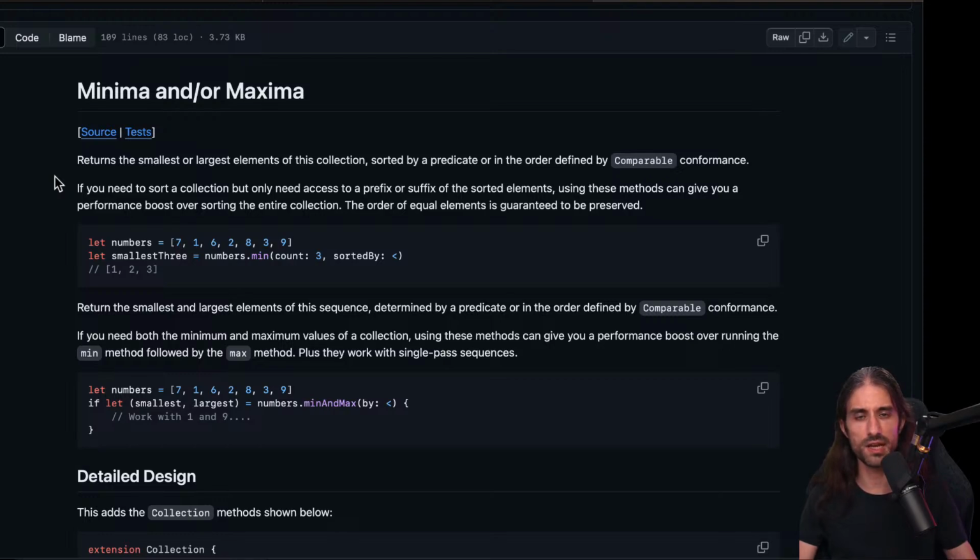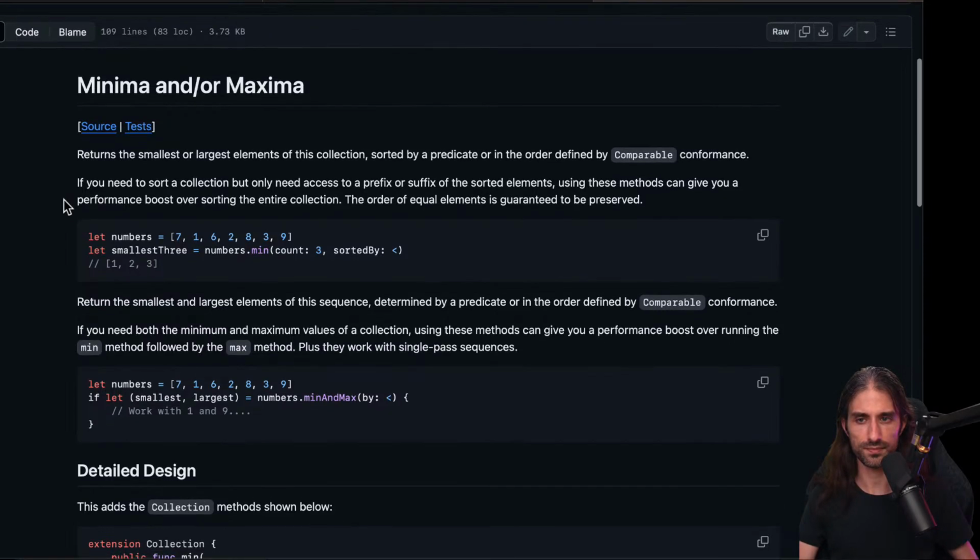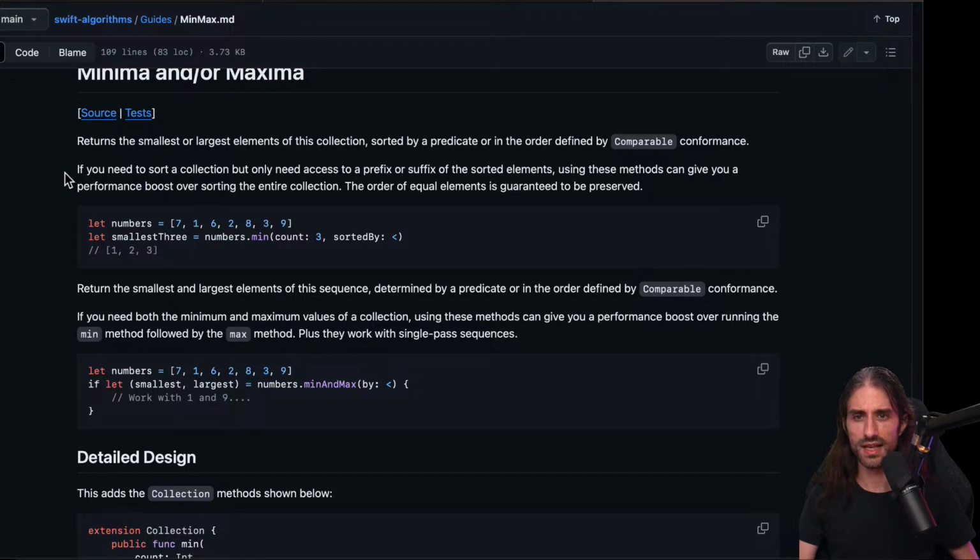So you already have min and max in the standard library, but here you can say like the min three, so the three smallest values. You could do it by doing min, then removing the min from the array, then recalling min, everything like that, but it's not efficient at all. Whereas you can get the three mins at the same time.